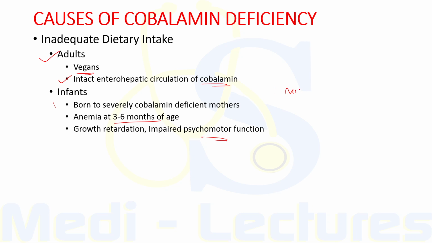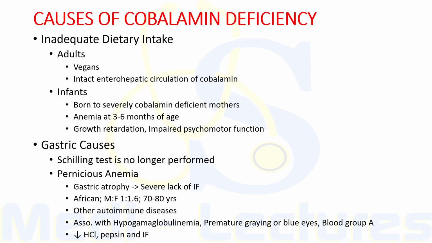Now, MRI in these infants will show delayed myelination. Along with this, there is diffuse atrophy in the brain parenchyma. Now coming on to the gastric causes of cobalamin deficiency. Earlier, the Schilling test helped us identify the cause of cobalamin deficiency, whether it is due to decreased intake or malabsorption. But radioactive B12, which was used in this test, is no longer available. Therefore, the Schilling test is no longer performed.